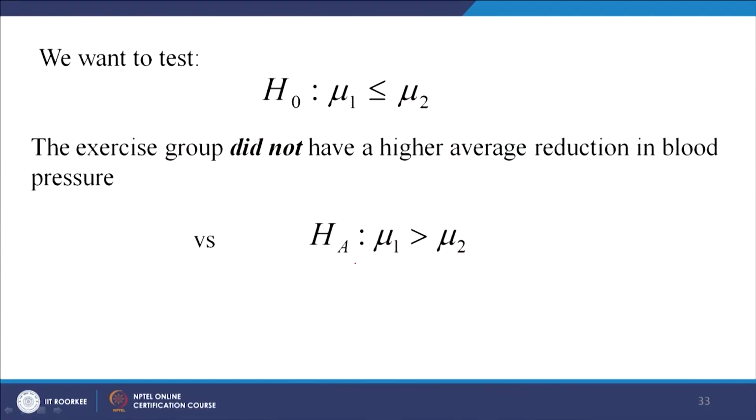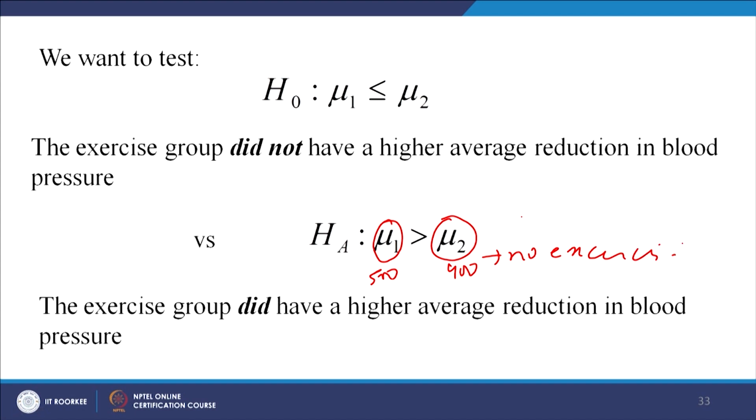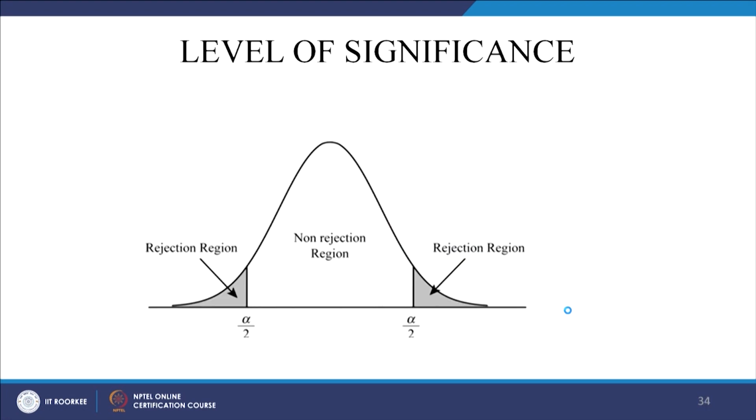So, let us bring it there. Versus the alternate hypothesis in which you are saying the average reduction of blood pressure for the first group which had 500 people is more than the average reduction in blood pressure of the second group, which did not exercise, and there were 400 people and they did not exercise. So, this is what we are interested in. Okay. So, the exercise group did have a higher average reduction in blood pressure. Okay. So, now I think you are clear with the tail.